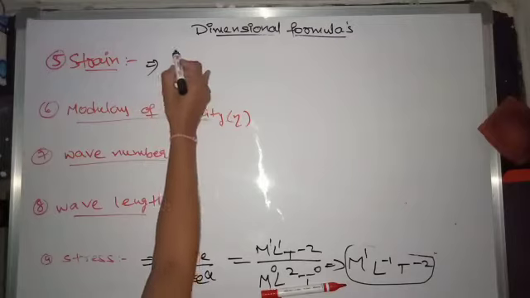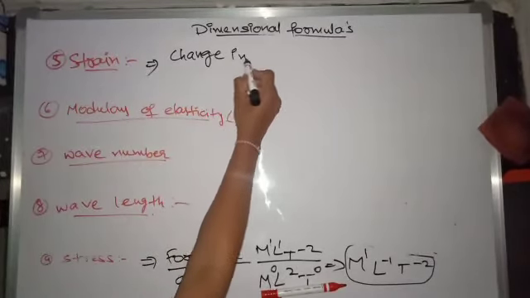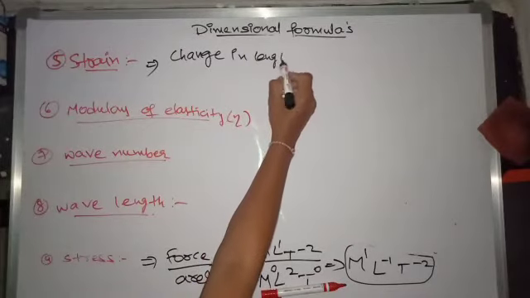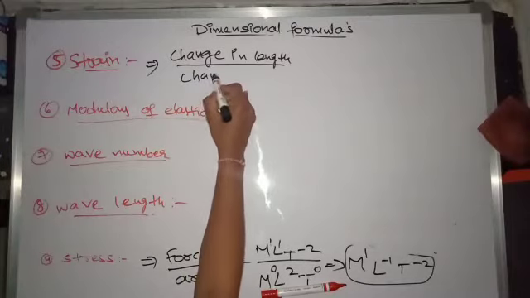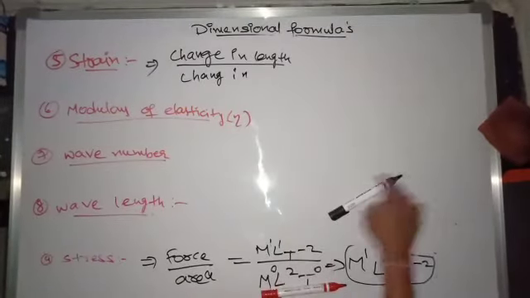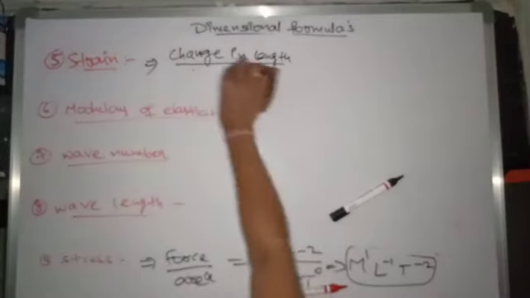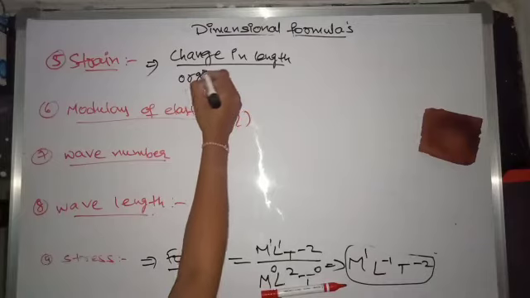Next one, what is strain? The expression for strain is change in length by original length.